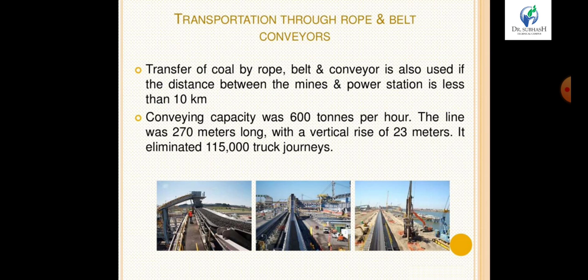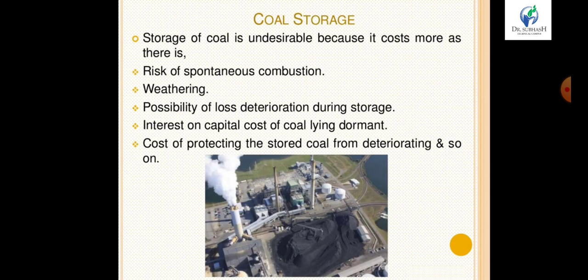Conveying capacity of 60 tons per hour. The line was 270 meters long with a vertical rise of 23 meters. It eliminated 1511500 truck journeys.